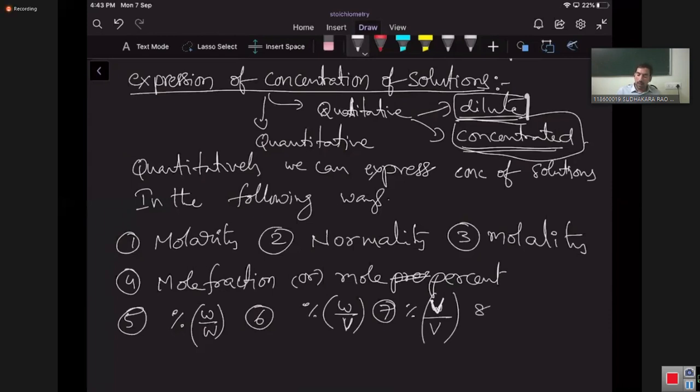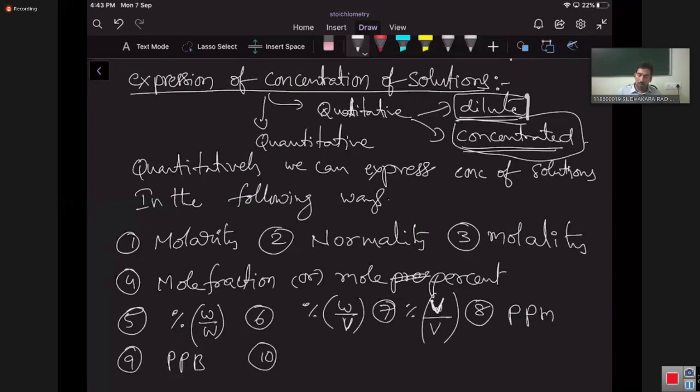Eighth one, ppm, parts per million. Ninth one, ppb, parts per billion. Million, billion, trillion, like that.